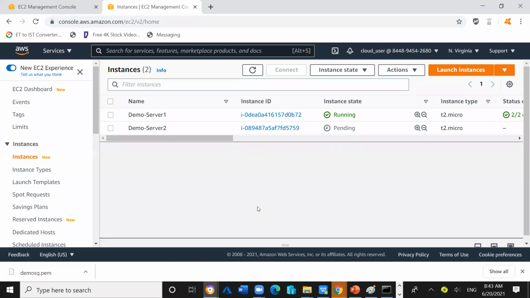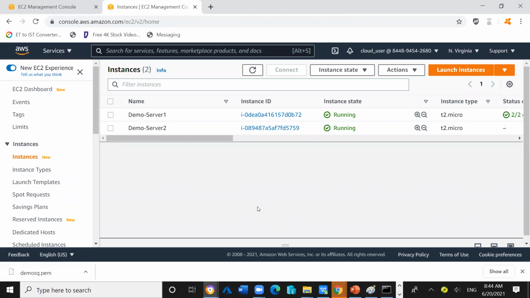Sir, I have one question. During creating the security group, we choose a VPC. So while creating the instances, do we have to choose the same VPC only, or can we choose a different VPC also? We can choose a different VPC, and we can choose the same VPC also.